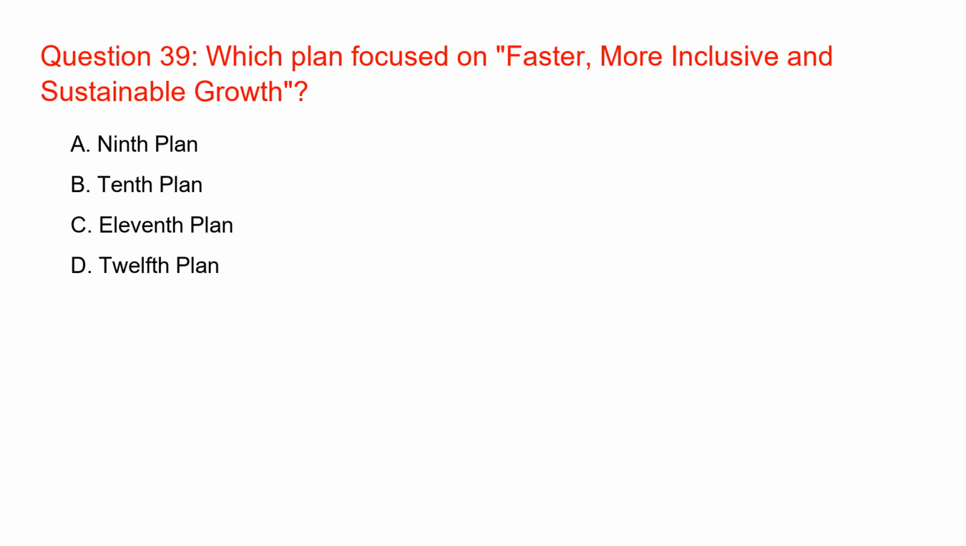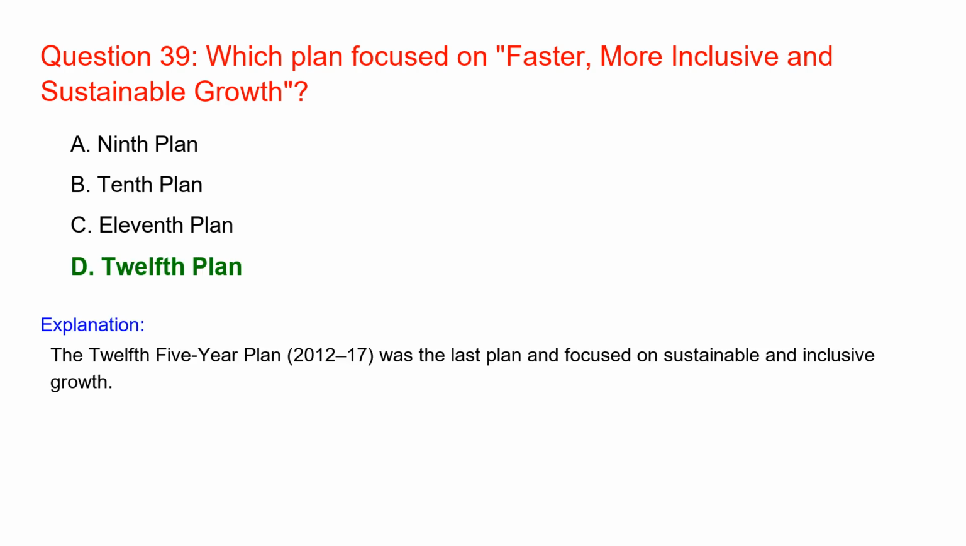Which plan focused on faster, more inclusive and sustainable growth? 12th Plan. The 12th Five-Year Plan, 2012-17, was the last plan and focused on sustainable and inclusive growth.